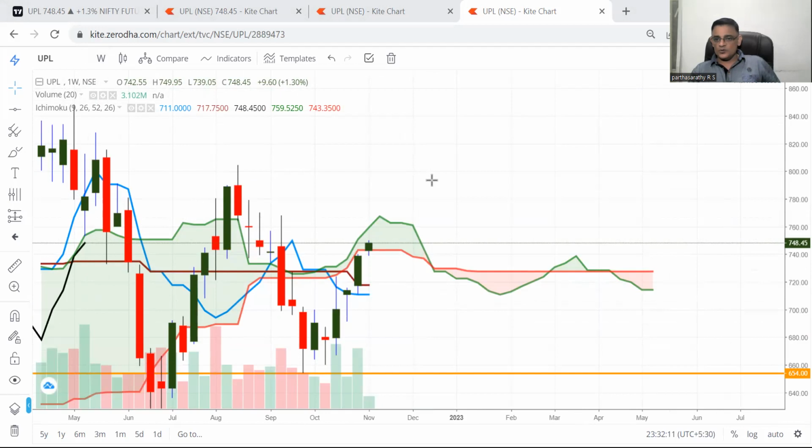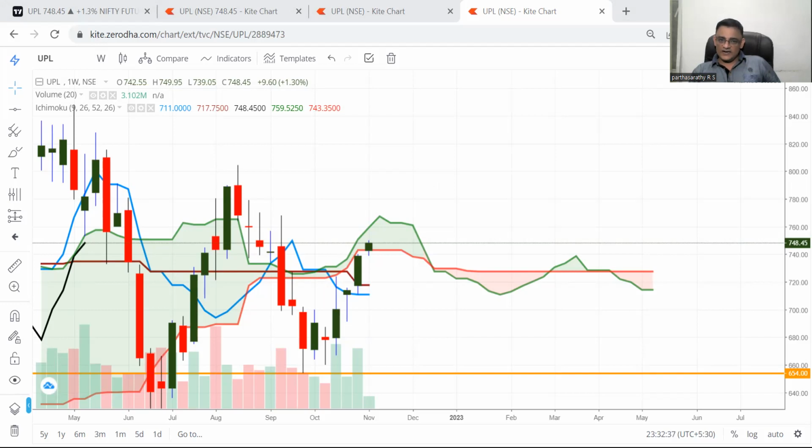And this Ichimoku on weekly will face a lot of resistance here, because the three candles are there and the baseline is also on top. So till it crosses roughly the 770 level, it will face resistance, and it is inside the cloud. It may do a little bit of dilly-dally before taking this one or this one.